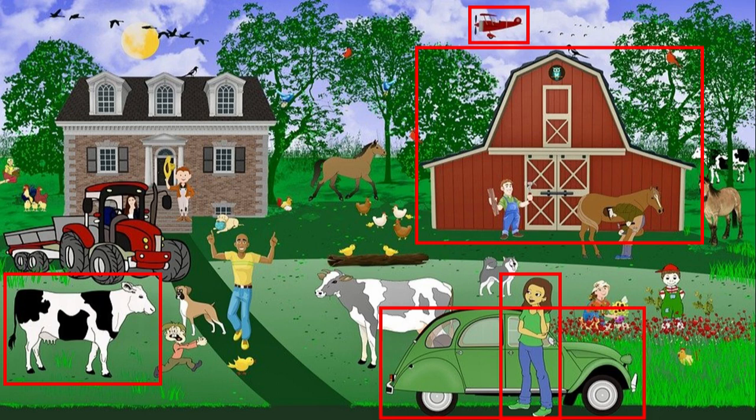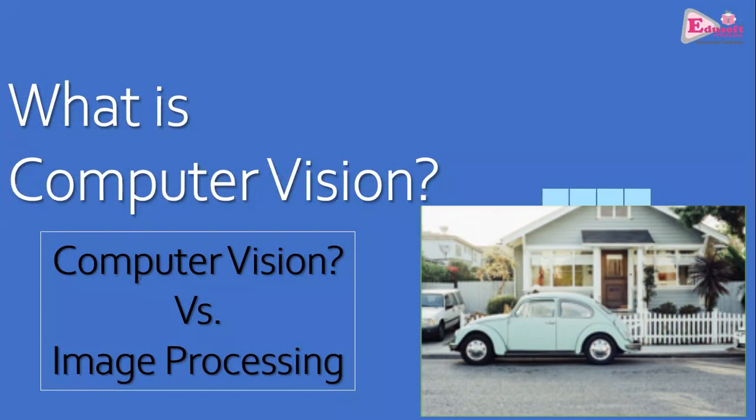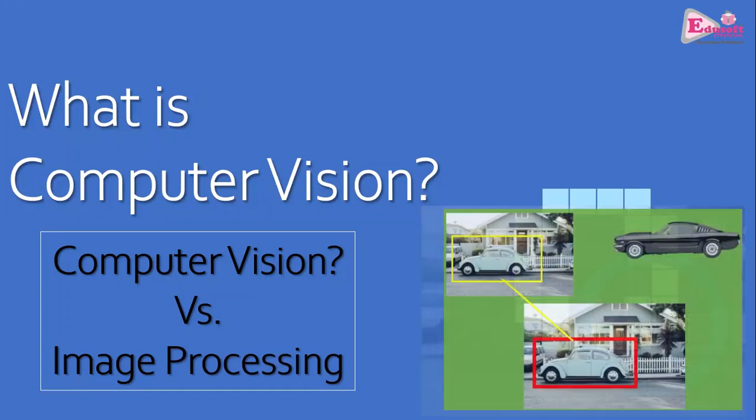Then there could be another requirement to classify the image, to identify what is there in the image, and then put it into a class. For example, identifying that in an image there is a car. So it will identify that as a vehicle, a car. There could be another requirement to identify and match the image with somebody else's image or with some other kind of image.